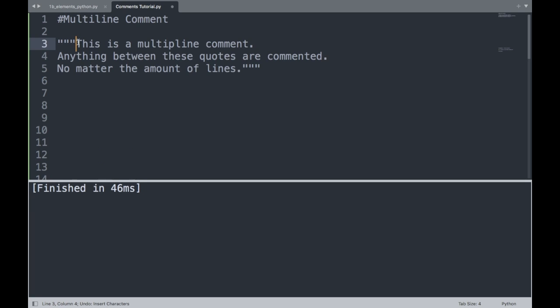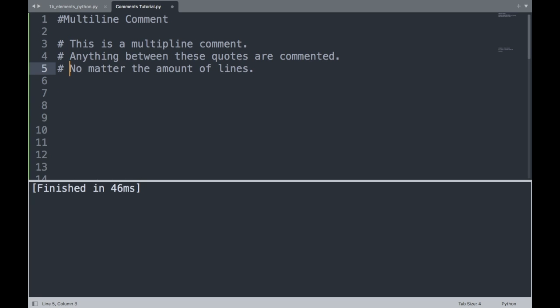And now the final comment style that we're going to use here for multi-line comments is the hash or the pound sign. What you would do is put that pound sign in front of each individual line. Now you look at this, you go, well, Chris, this is just a full line comment across 3 different lines. And you would be correct in that statement because that's exactly what this is, but it's just another way to do a multi-line comment.